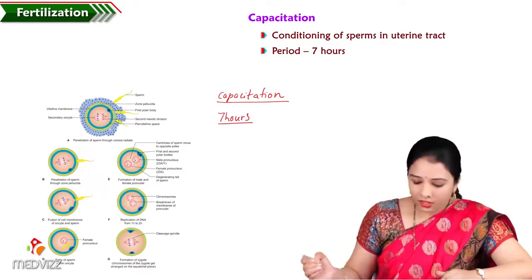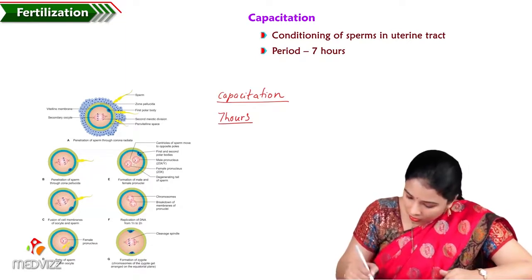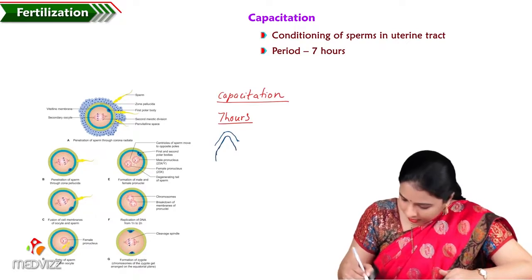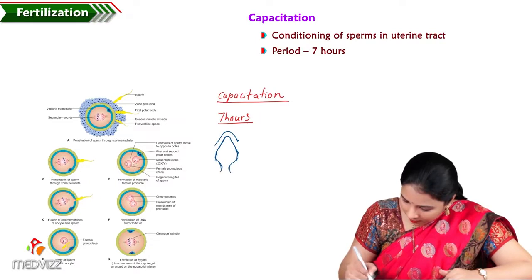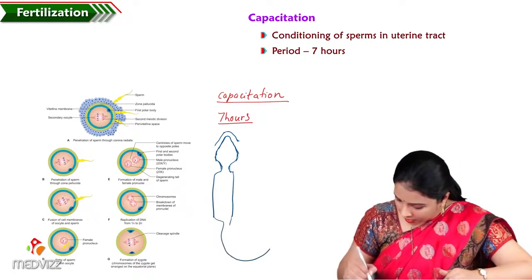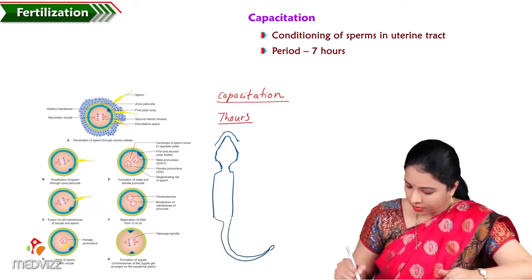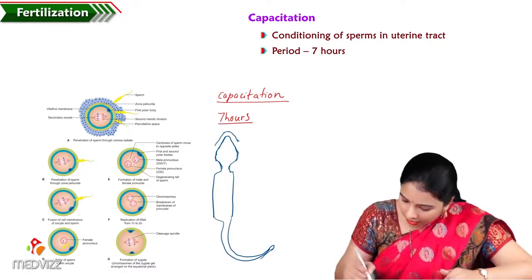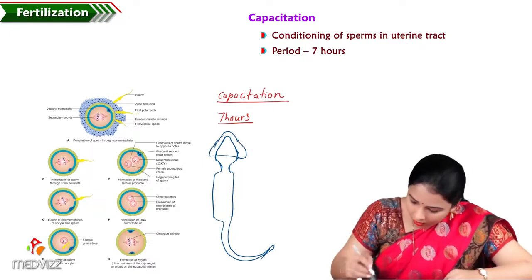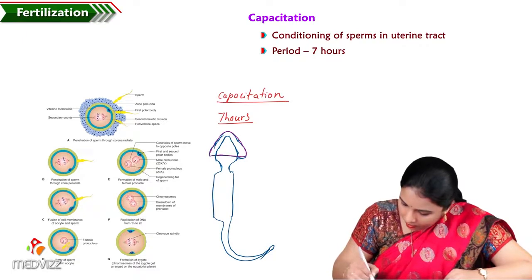If you see the structure of the sperm, it has a head, a constriction called the neck, and the neck continues to form the body, and the body continues to form the tail. This is how a sperm is, and the head is covered by a cap. This cap is called the acrosomal cap.